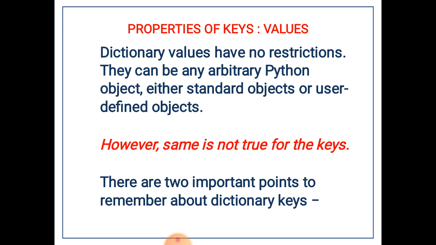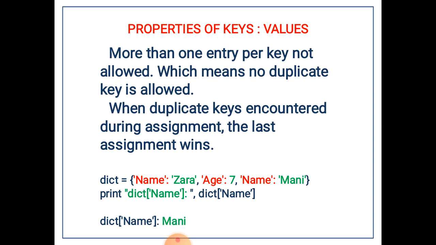Next, we have learned about the properties of keys and properties of values. Here in the example, we have seen that if any keys are duplicated in the same dictionary, then the last key value pair that has been given in the dictionary will be taken as the final one.